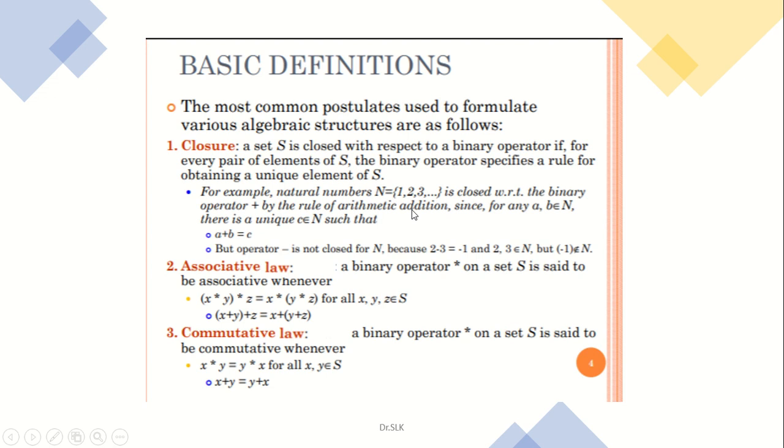Here the example is closed only for the positive operation alone. Next is the associative law. The associative law depends on the parenthesis usage.